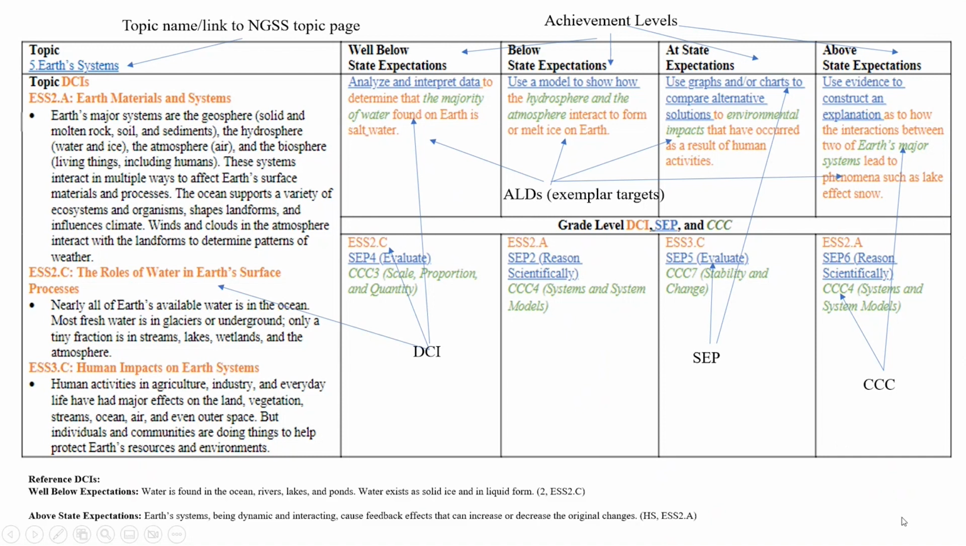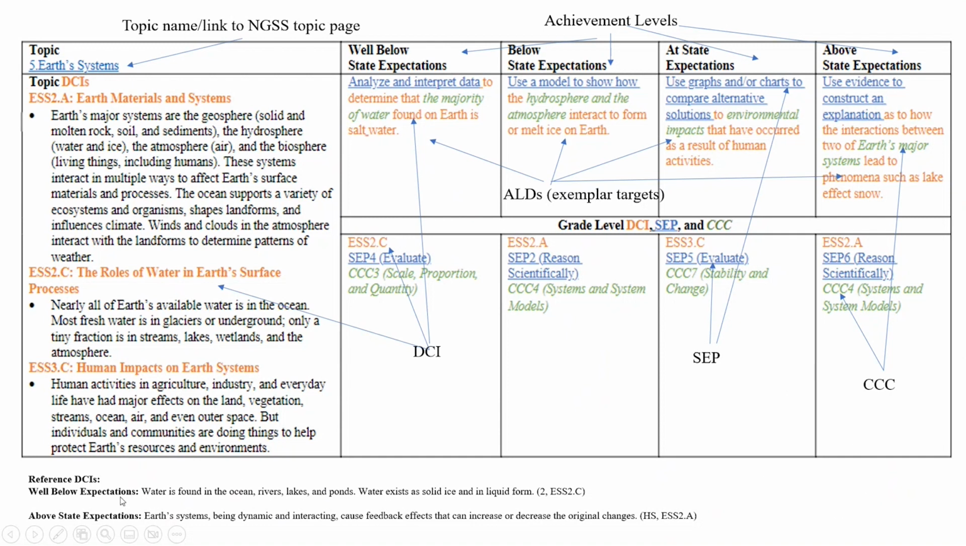Finally, at the very bottom of the page are the reference DCIs. I talked about those a little bit earlier. Those were just to make sure that all 4 of the achievement levels are on grade level. So if this is a grade 5 topic, that these are all something a 5th grader should be doing, not something that a 2nd, 3rd, or 4th grader should be doing, or something that's middle school appropriate.